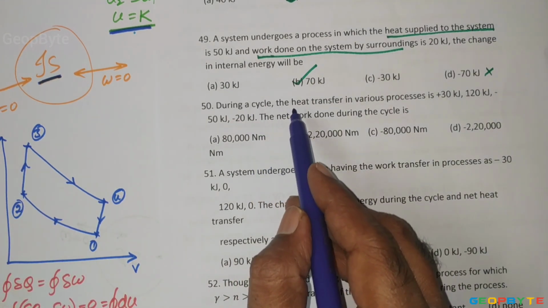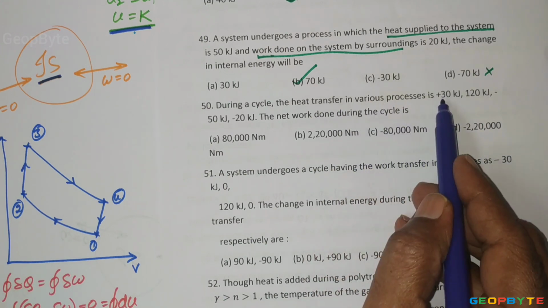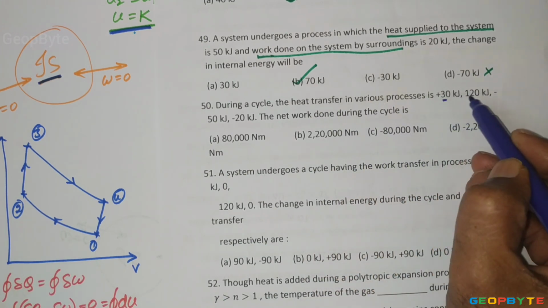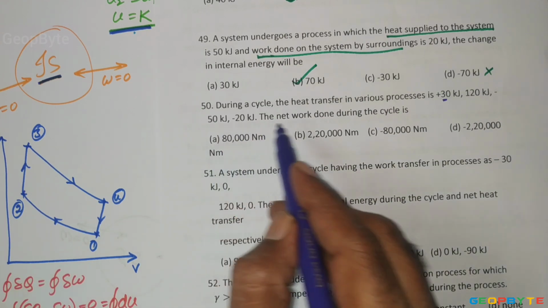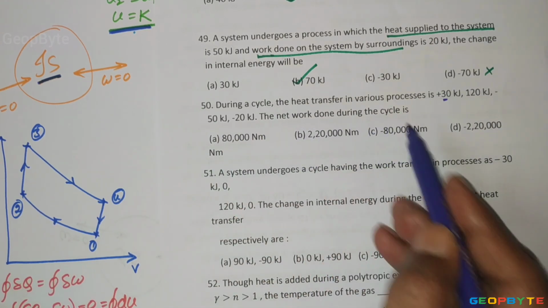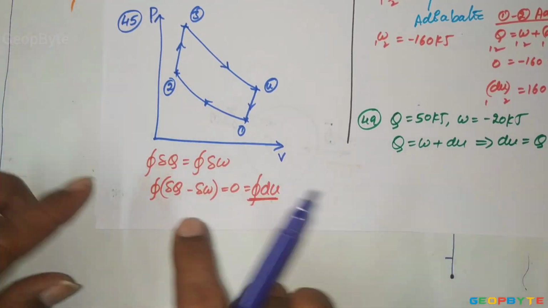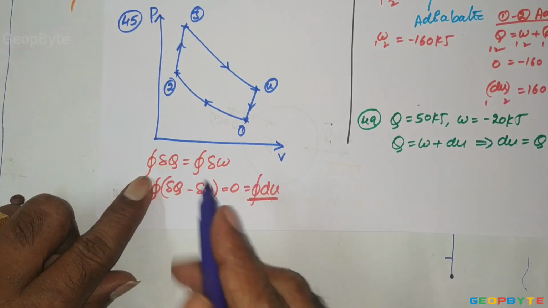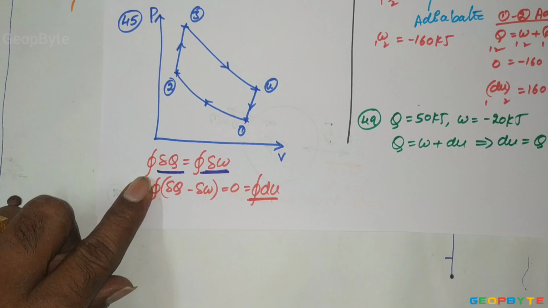During a cycle, the heat transfers in various processes are plus 30, plus 120, plus 50, minus 20. Find the net work done during the cycle. For any thermodynamic cycle, look at the relation: cyclic integral of dQ is equal to cyclic integral of dW.